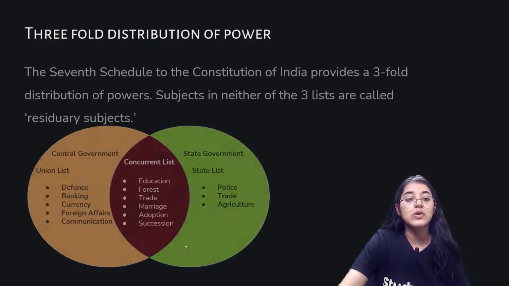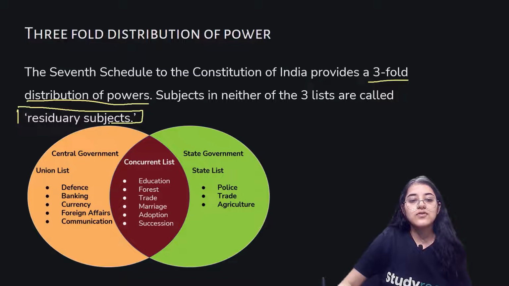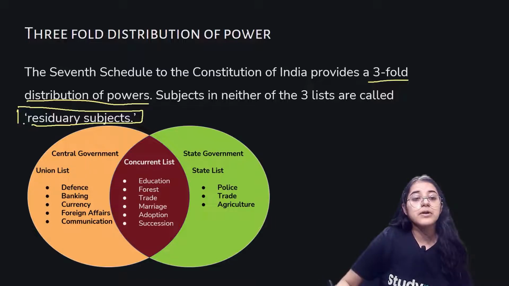The 7th Schedule of the Constitution of India provides a threefold distribution of power, and subjects in neither of the three lists are called residuary subjects. The subjects which lie within the union list, concurrent list and state list are part of these lists, but those which are in neither of these three lists are known as residuary subjects.